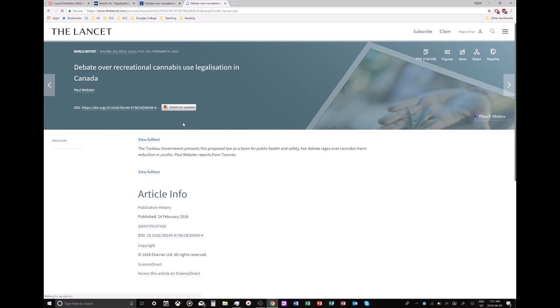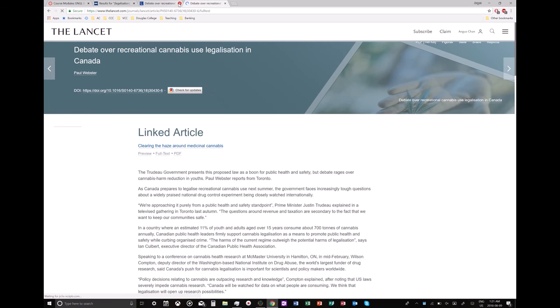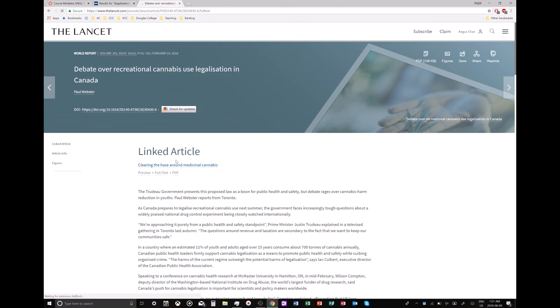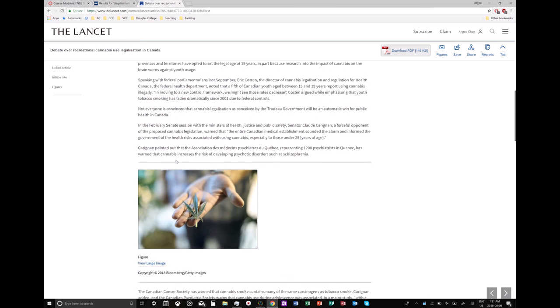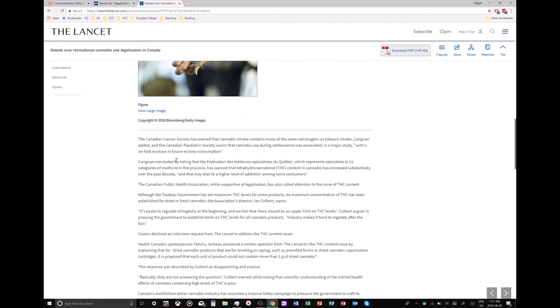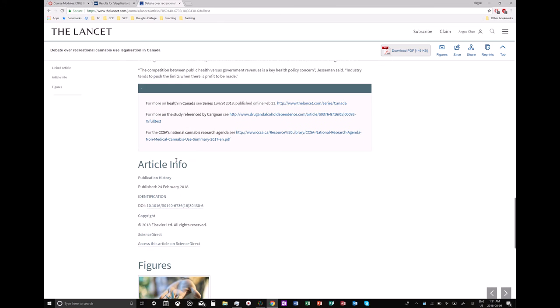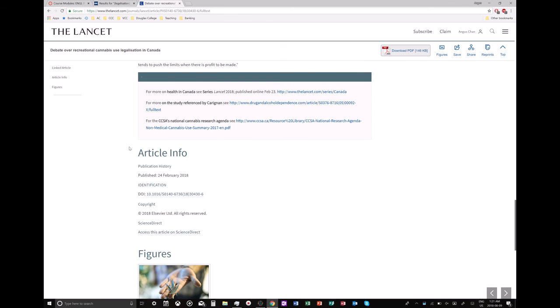It's something I wanted to read, so I click View Full Text. Let's just delete this tab. I've done this already. So here's the article. So I can read that here. I can find the article info. You can see familiar information like publish date.